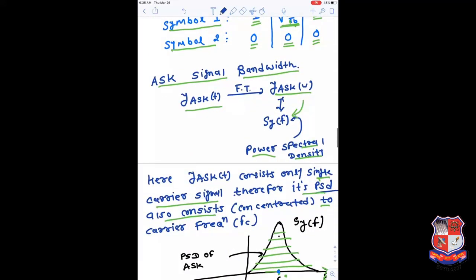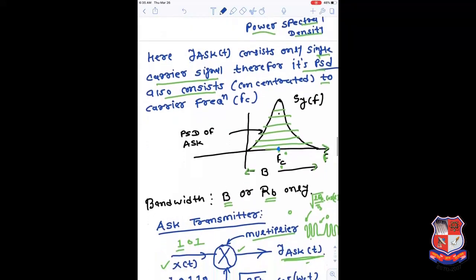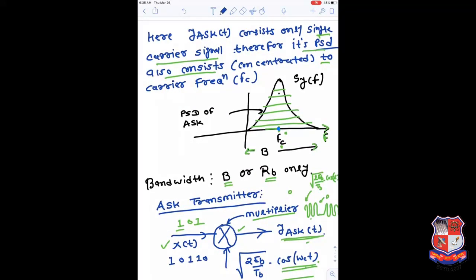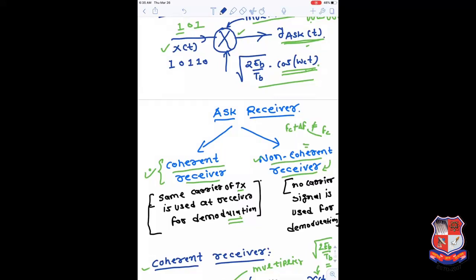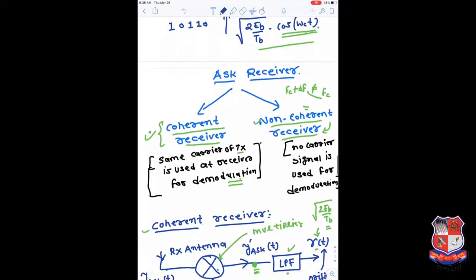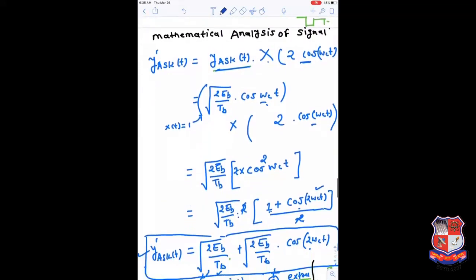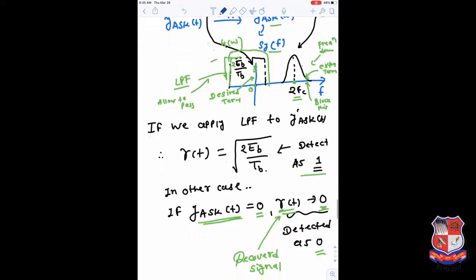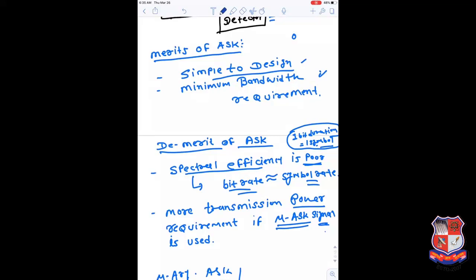In the same line, we discussed the bandwidth of the ASK signal. An ASK signal consists of only a single carrier, so the power spectral density of ASK is majorly concentrated at this single frequency FC, and it consumes a minimum bandwidth B. Then we went through the ASK transmitter and 2 kinds of ASK receiver, coherent and non-coherent. We learned both of them with mathematical equations and how to get the original signal back out of it.